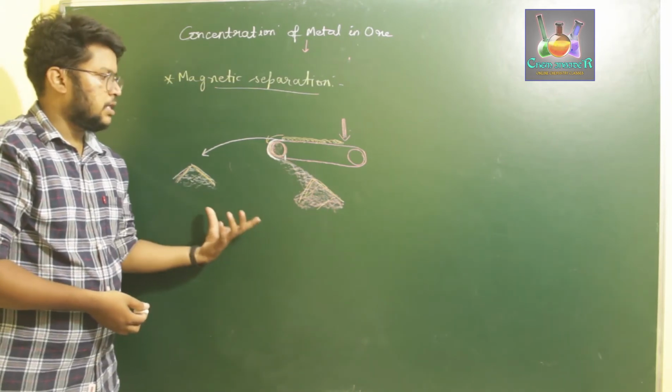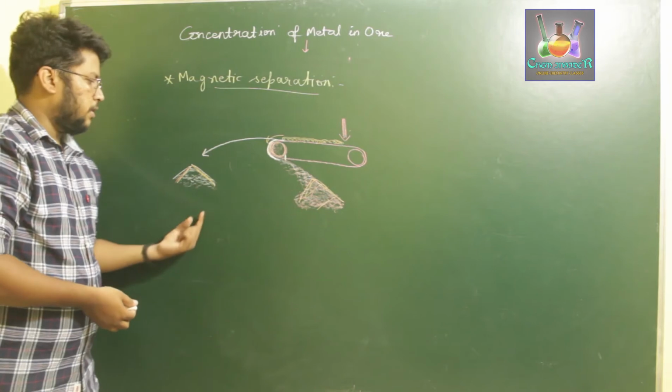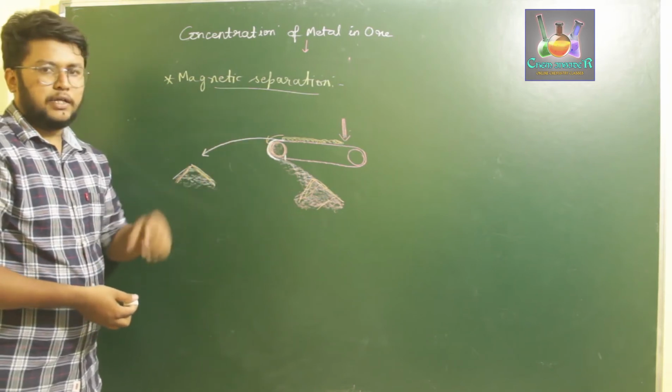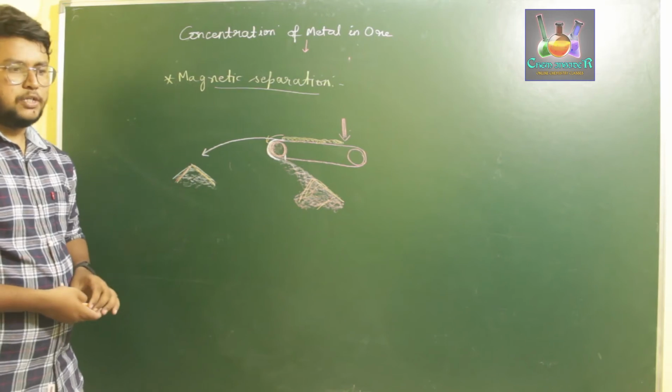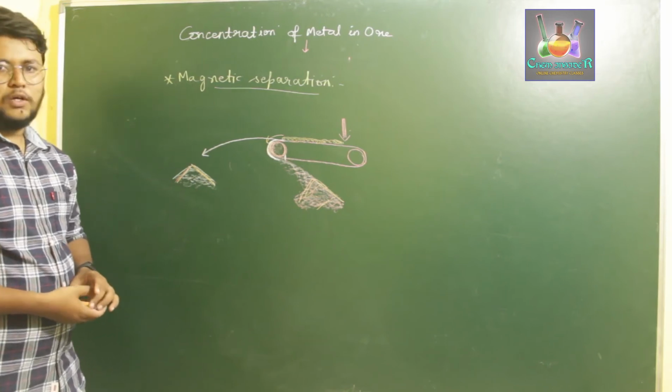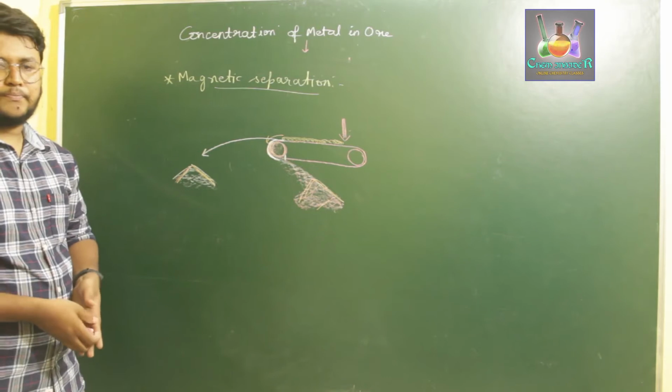So we can clearly separate a magnetic and a non-magnetic substance by using a magnetic strip. Okay, so this is about the magnetic separation of metal from its ore in order to concentrate the metal.